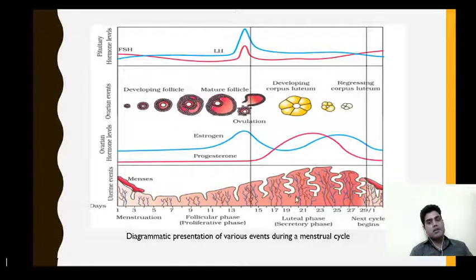In this phase the uterus prepares itself for implantation, and the hormone responsible for maintaining the thick endometrium is progesterone, secreted from the corpus luteum. So these are the different stages shown in the diagram of the menstrual cycle.